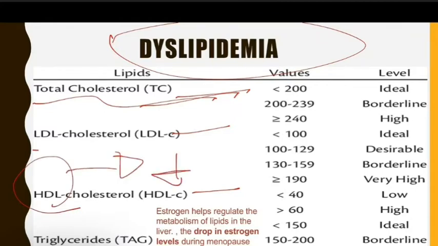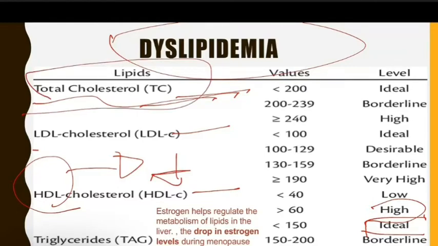So, looking at the ideal HDL, normally this HDL needs to be more than 60. If you have less than 40, for example, it is abnormal, it is low. Now, the cholesterol should be less than 200.